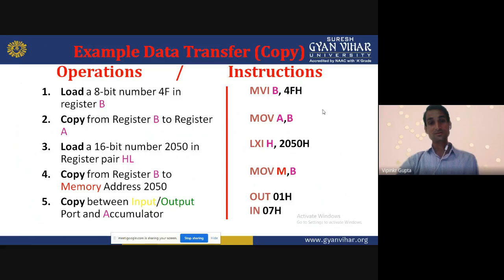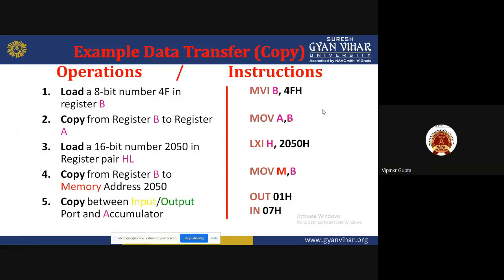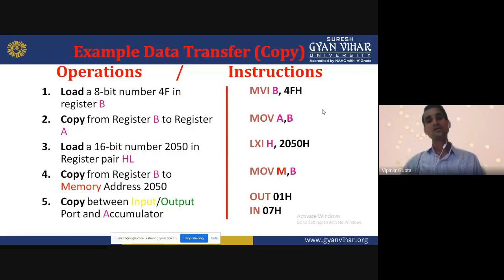Copy from register B to register A. That is again a data transfer group. What operation do we want to perform? Our register B has some data, and we want to transfer that data to the accumulator. So again, it is clear the data transfer group is used, transferring data from one register to another register. So we use MOV A comma B.